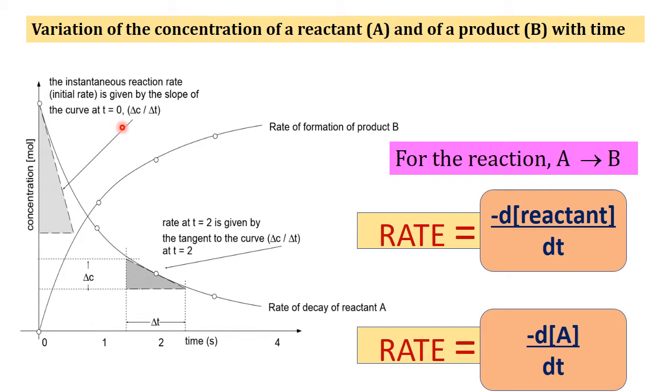That is, with the help of calculus we can express the rate of the reaction. For this particular reaction, A converted to B, the rate can be expressed as minus d by dt of the concentration of the reactant. The value of the gradient is negative. This is because the reactant is being used up. So the rate of the reaction is equal to minus d by dt of the concentration of the reactant.